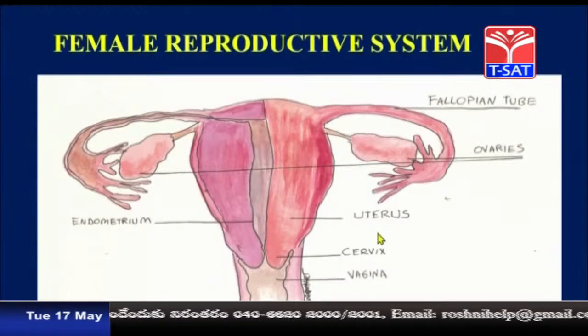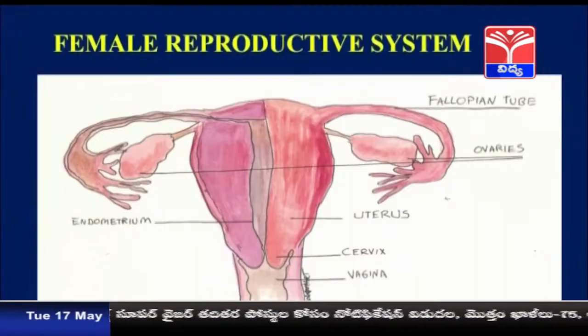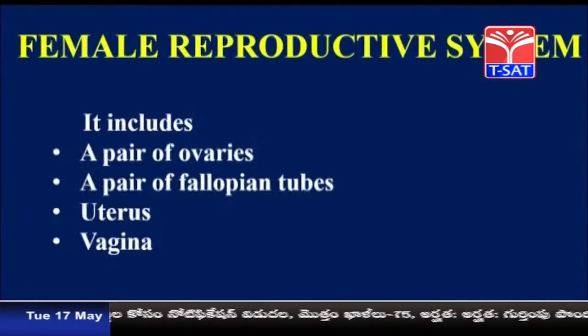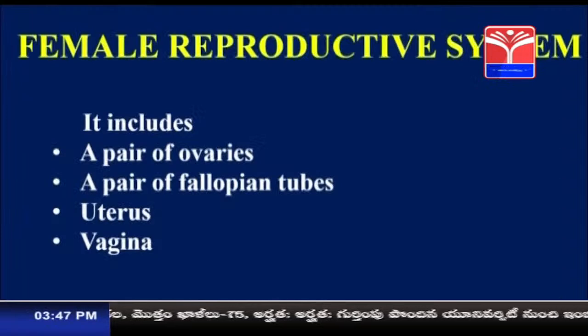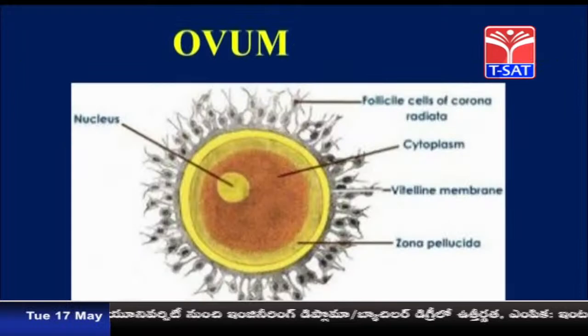So these are the different parts of the female reproductive system. The ovaries produce ovum. Ovum is nothing but the female gamete. See here how the female gamete is present. So the female reproductive system includes a pair of ovaries, a pair of fallopian tubes, the uterus and the vagina, and this is the structure of ovum.